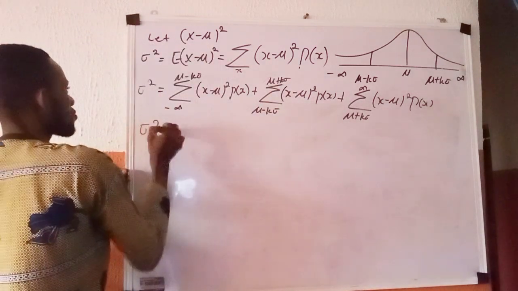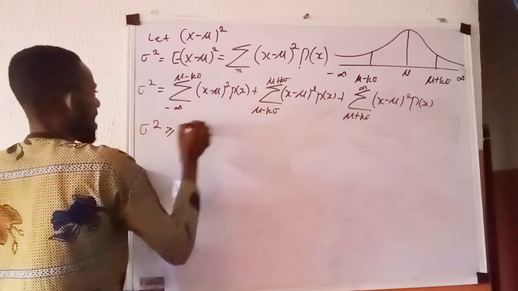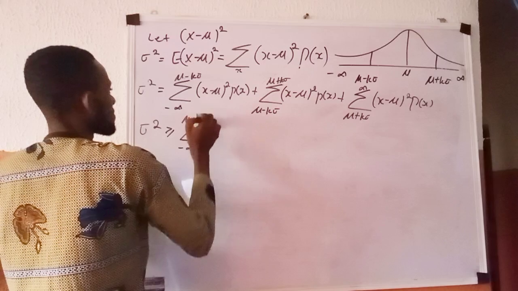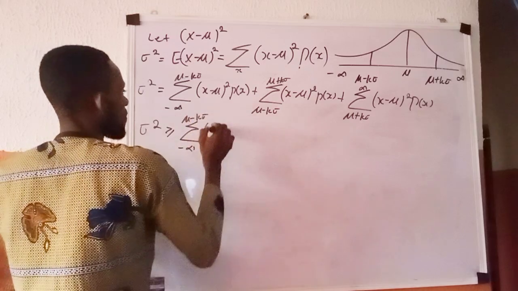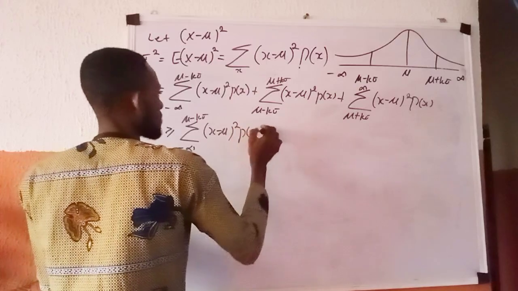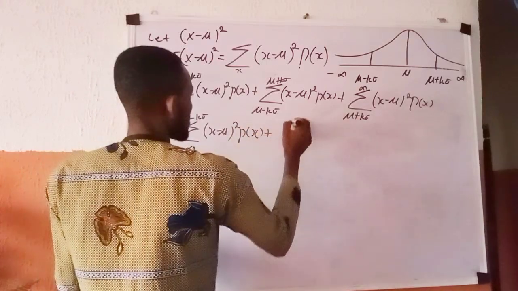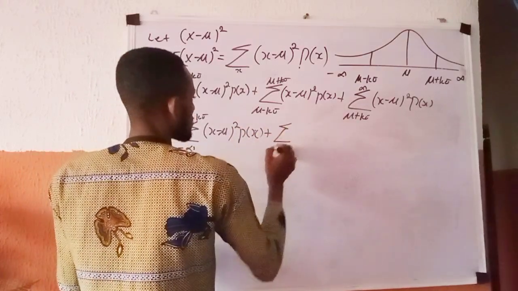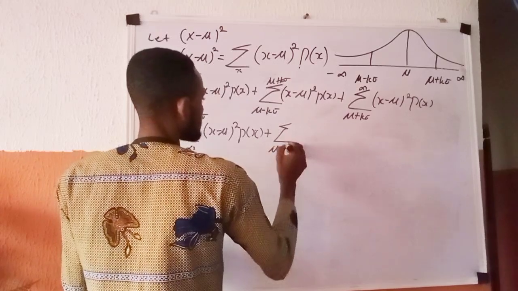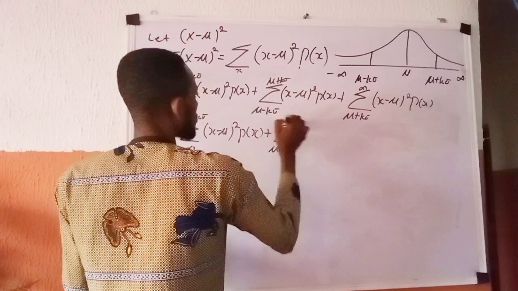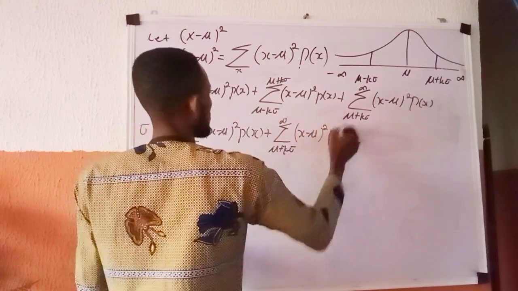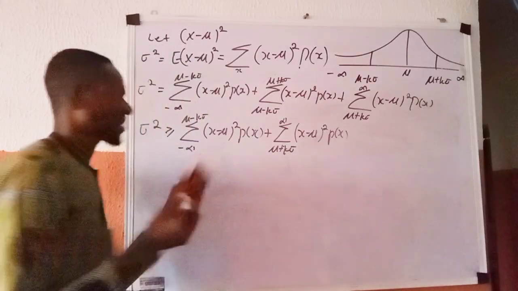You have sigma squared greater than or equal to the sum from minus infinity to mu minus k sigma of (x minus mu) raised to power 2 p of x, plus the sum from mu plus k sigma to positive infinity of (x minus mu) raised to power 2 p of x. You have something like that.